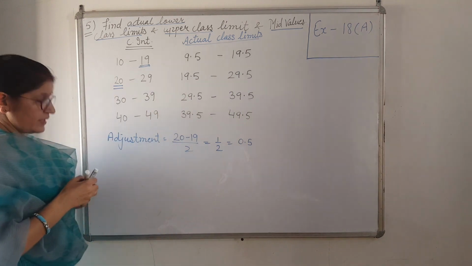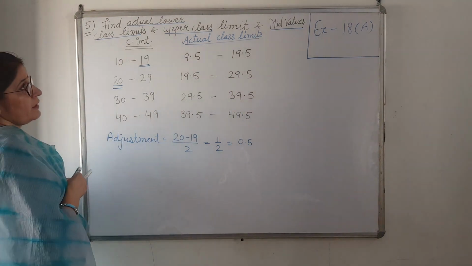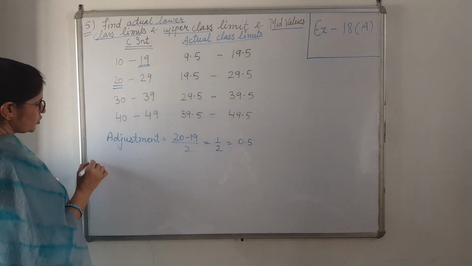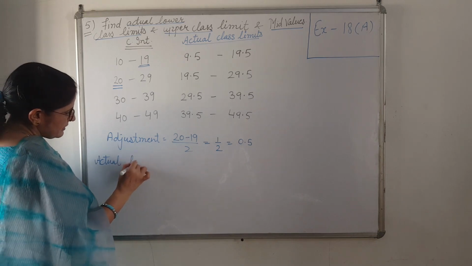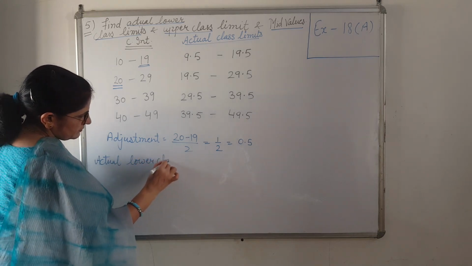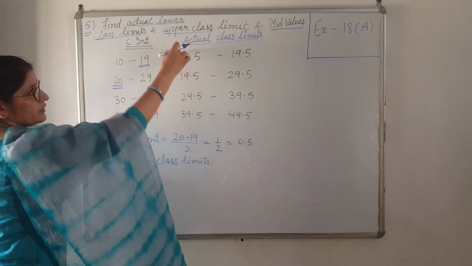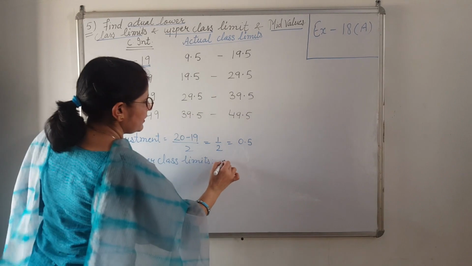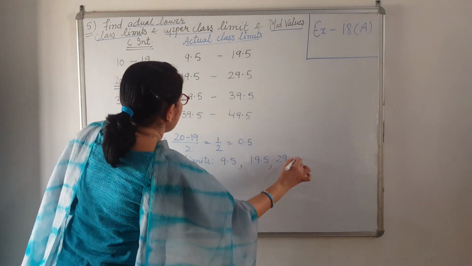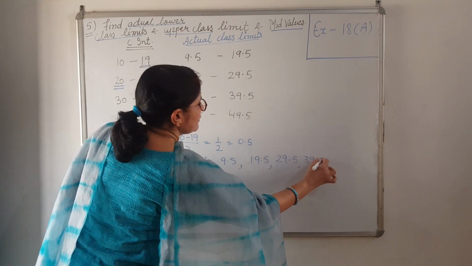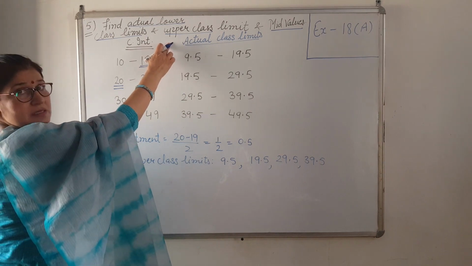So after adjustment we are getting the actual limits. So actual lower class limits: you take these all four values 9.5, 19.5, 29.5 and 39.5. The second thing you have to find is the actual upper class limits.